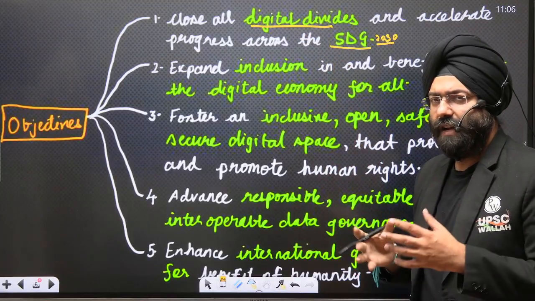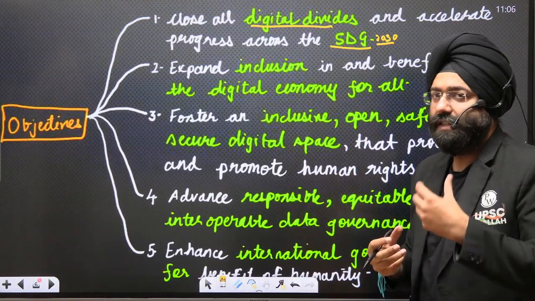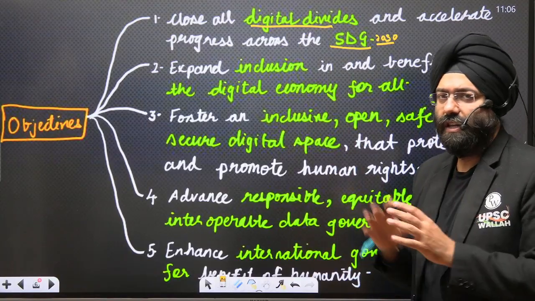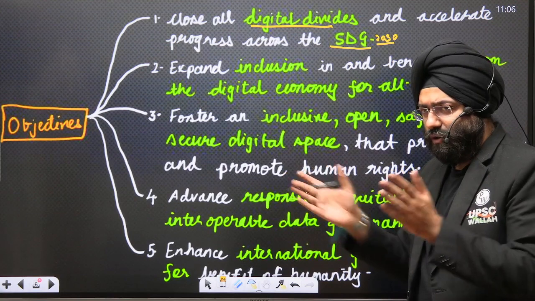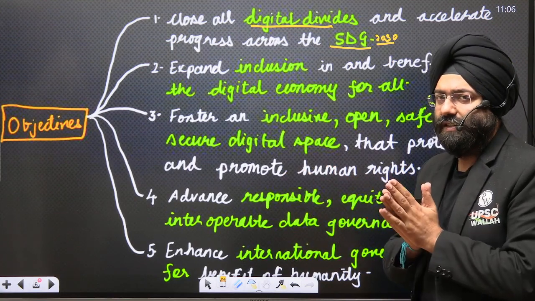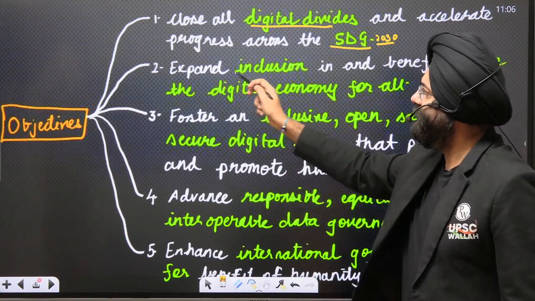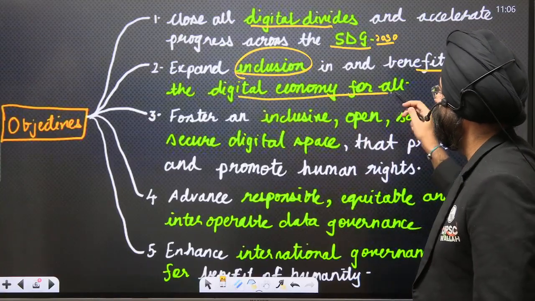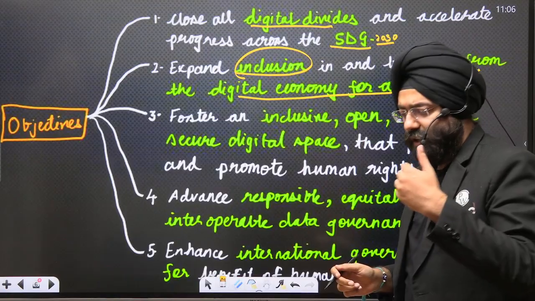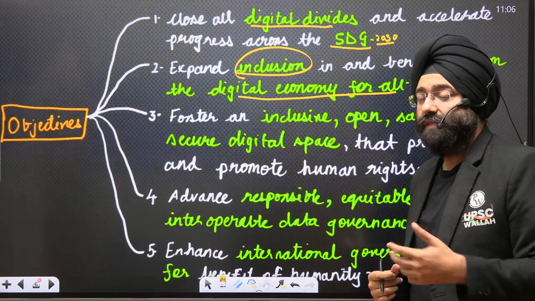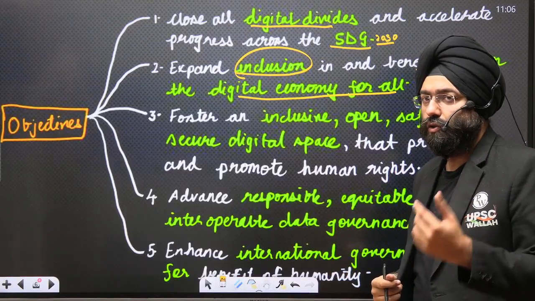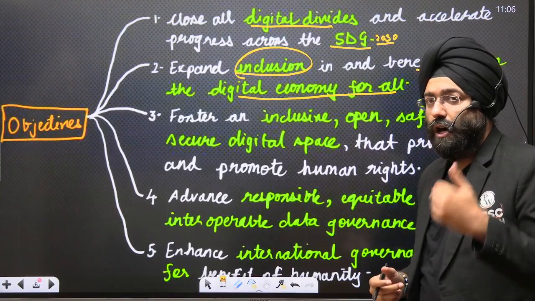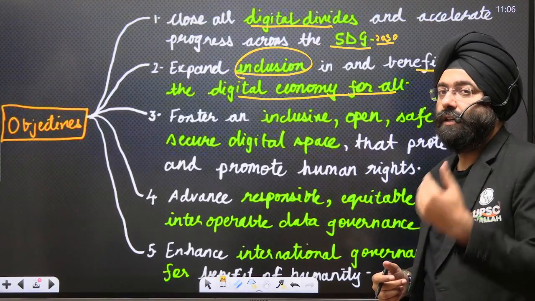That means certain people have more access to digital devices or, let us say, internet technologies. On the other hand, many are excluded. So we need to lessen or close this digital divide that exists. Next, expand the inclusion in and benefits from the digital economy for all. For example, you see the online or digital mediums have themselves been a major revolution, not only from the technology aspect, but also from the economic angle. People are earning a lot of money through that.